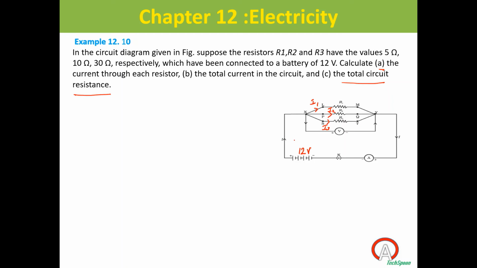It is not the sum. You take the reciprocal: 1 by Rp is equal to 1 by R1 plus 1 by R2 plus 1 by R3. The sum of the reciprocals is equal to the reciprocal of the equivalent resistance. Then after getting, say it is 10 ohm, that is 1 by Rp, and you have to find out Rp, like 1 by 10 is equal to 0.1 ohm. So total circuit resistance does not mean summing up. It means the equivalent resistance. Okay? Do it.